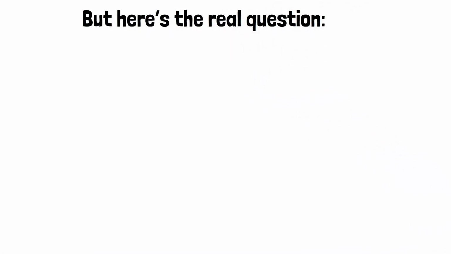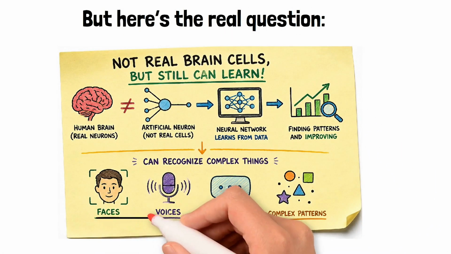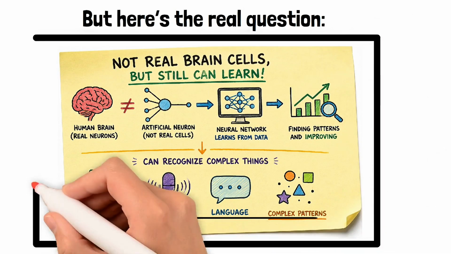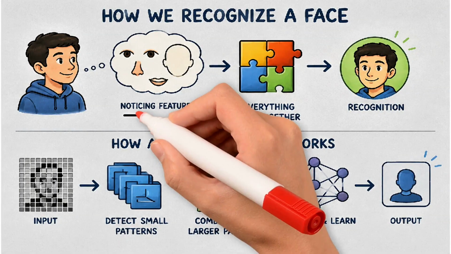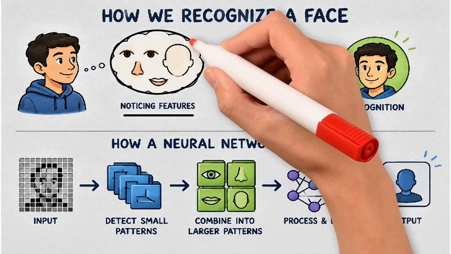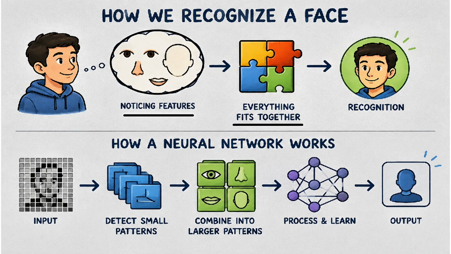If artificial neurons are not real brain cells, how can they still learn to recognize faces, voices, language, and complex patterns? Think about how you recognize a face. You do not calculate every pixel. Your brain notices features: eyes, nose, shape, expression, and how everything fits together. A neural network works in a similar basic way. It receives information, detects small patterns, combines them into larger patterns, and produces an output.